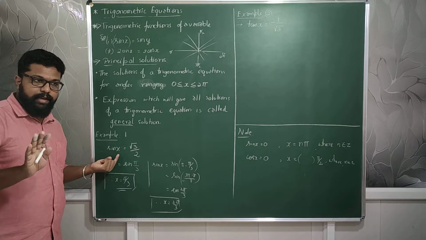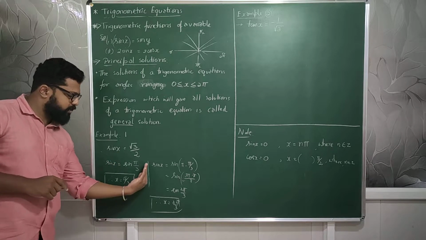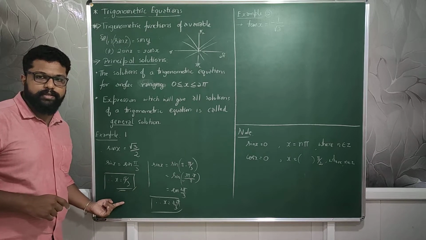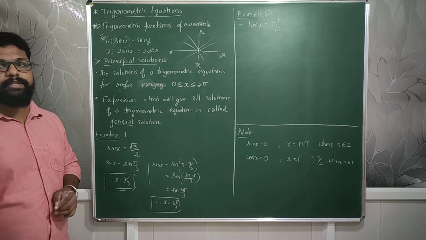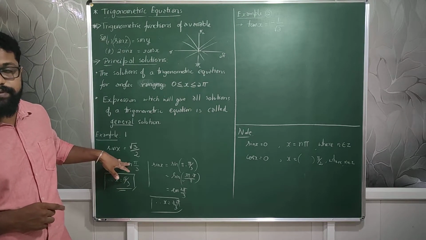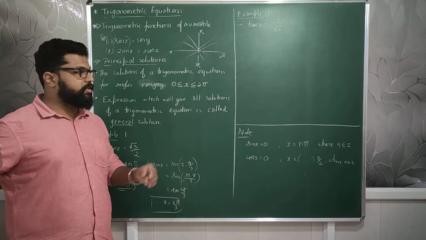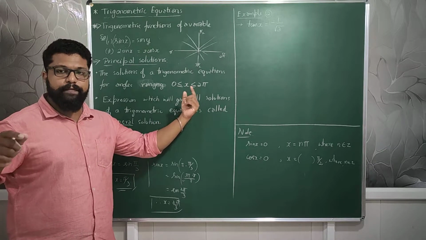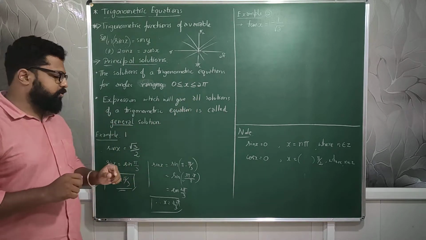Not just the value of x. If it was just the value of x, I would have stopped at finding out x. They are asking you to find the principal solutions of x. Principal solutions of this trigonometric equation, which means all the possible values of x ranging from 0 to 2 pi. Clear? So that is the question.